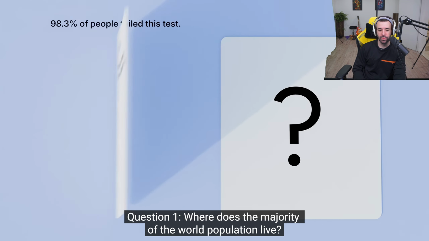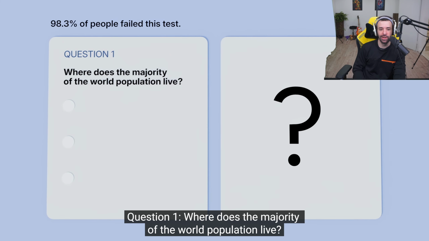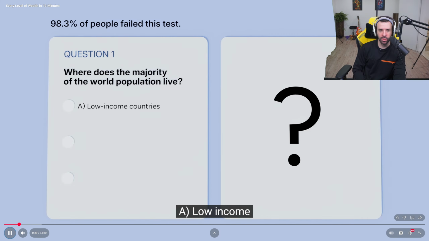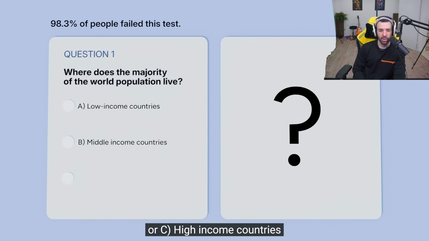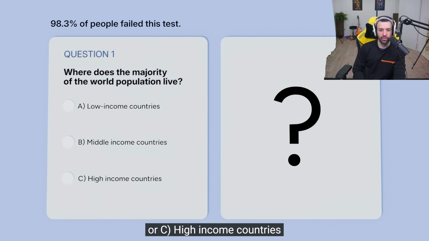Question 1. Where does the majority of the world population live? Wait, country-wise? We just saw that. In India and China. Or continent-wise or what? A. Low income, B. Middle income, or C. High income country?